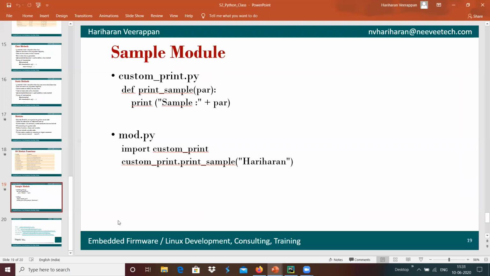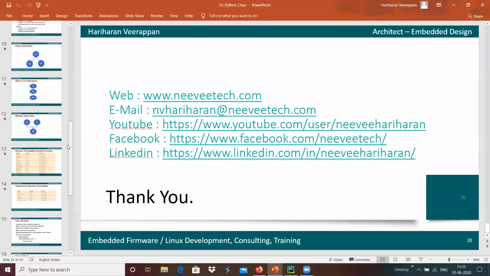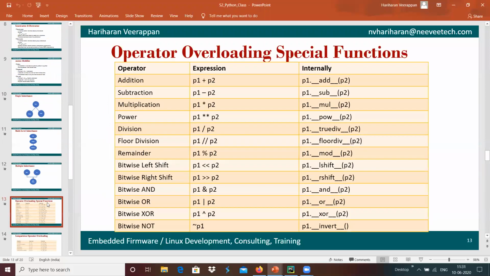With this, we are winding up Python object-oriented programming with classes, objects, inheritance, static methods, class methods, different levels of inheritance, and how we can use operator overloading with the special functions that we have seen.